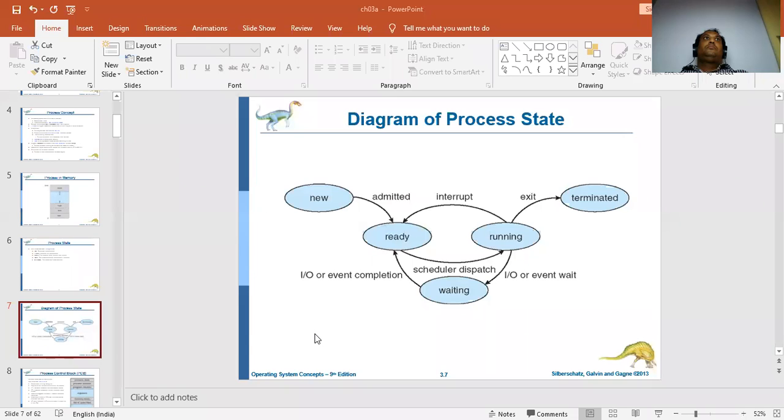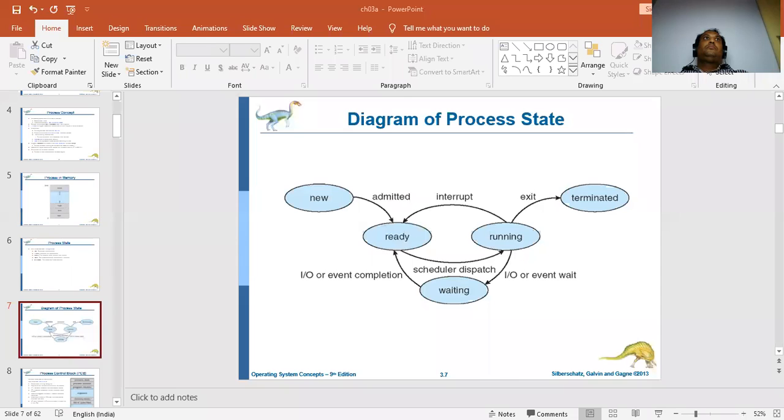So this is the life cycle of a process. When we come to this life cycle, what is happening? As you know, there are different levels. We have new, ready, running, waiting, and terminated. These are the 5 different levels which are highlighted in blue color. So these are the 5 different states that a process will have. It can be new, ready, running, waiting, or terminated.